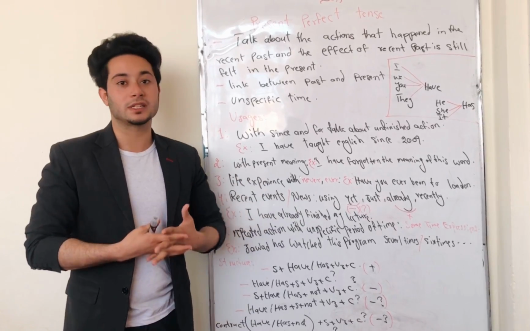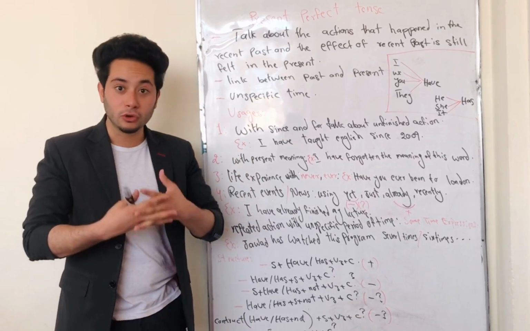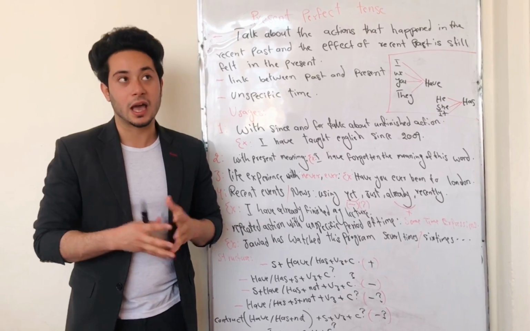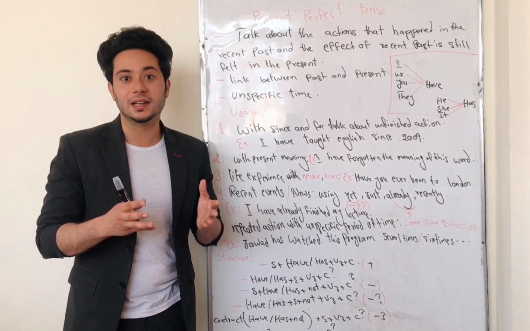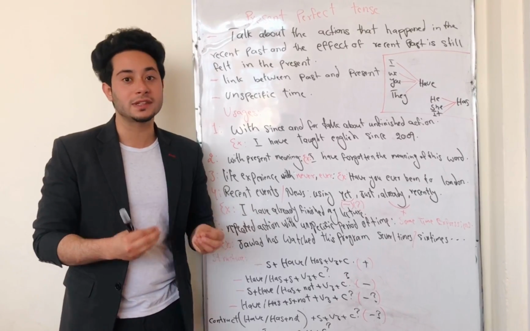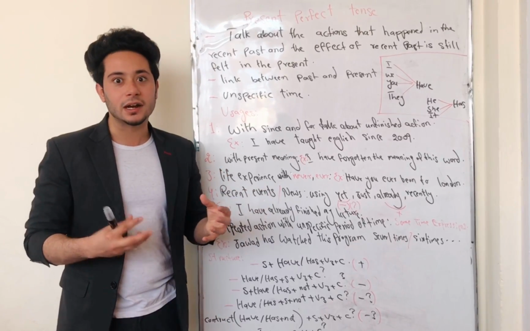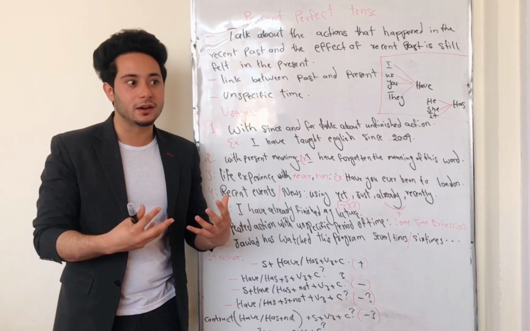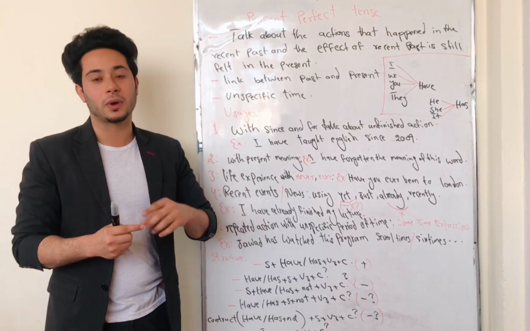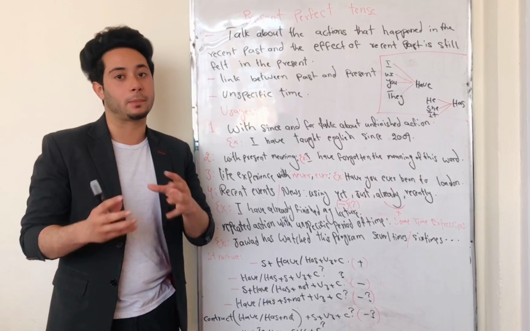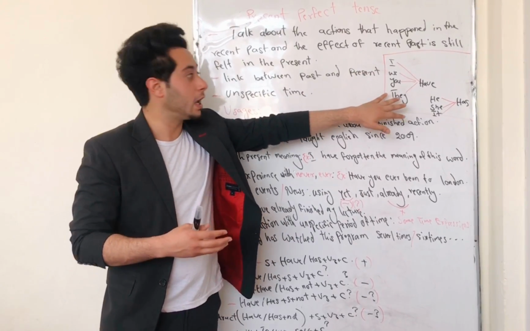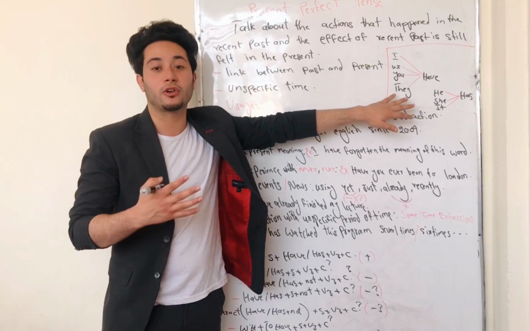Okay, where can we use present perfect tense? Let's talk about the usage. But before talking about the usage, let's have an example. I've studied English. In this sentence, I've studied English, we can see that this action has happened recently, so far, we can feel the effect of this action in the present. I've studied English, it means the consequence here is that now I have the ability of teaching English. We use have or has as the primary auxiliary verb in perfect tenses. We use have for I, we, you, they, or for first and second person, and we use has for third person singular, or for he, she, and it.